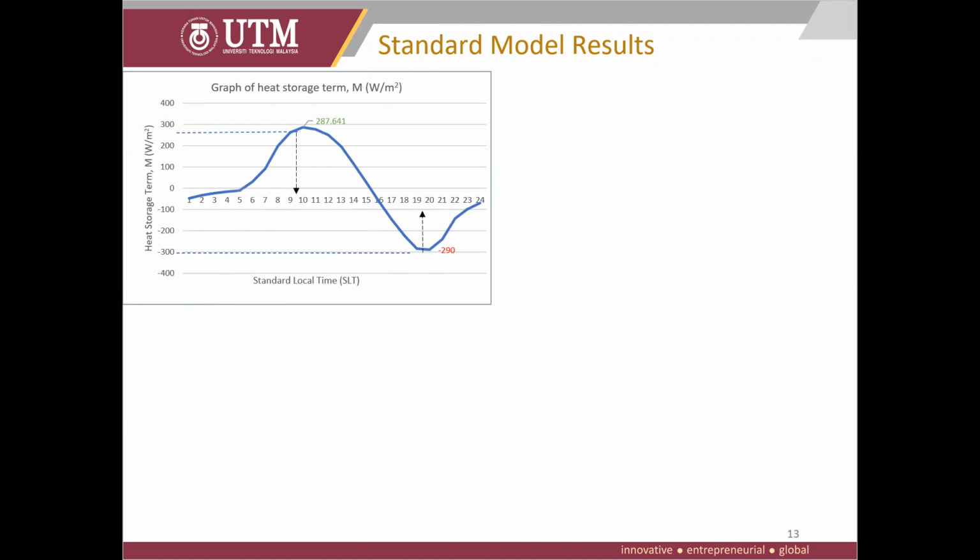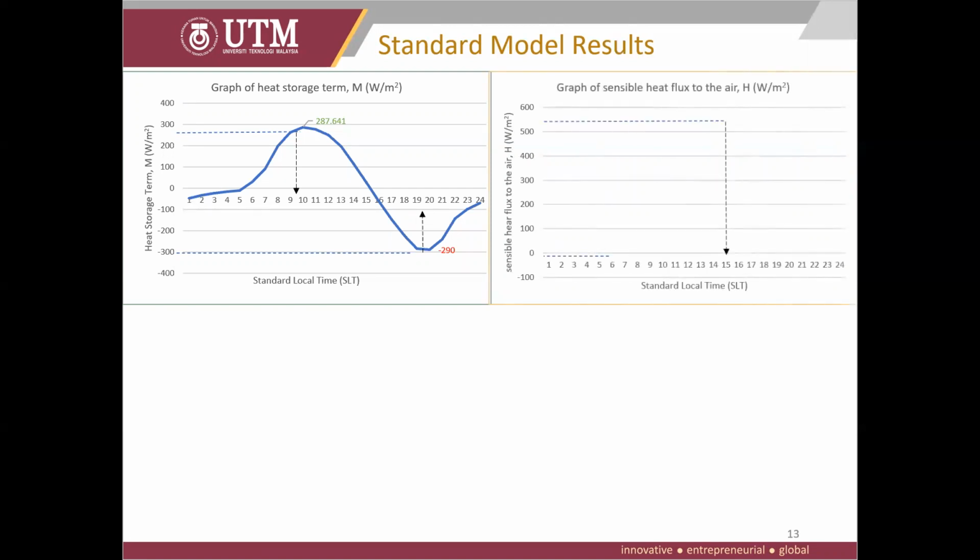The heat storage further decreases till around 8 p.m. and slowly increases. At 5 a.m., the heat storage surpasses zero, which means the energy is absorbed from the surroundings. The heat storage further increases and peaks at 9 a.m. Next is the sensible heat flux to the air. This is the rate of thermal energy flow per unit surface area of heat transfer surface. Sensible heat is the heat that causes an object to change temperature.